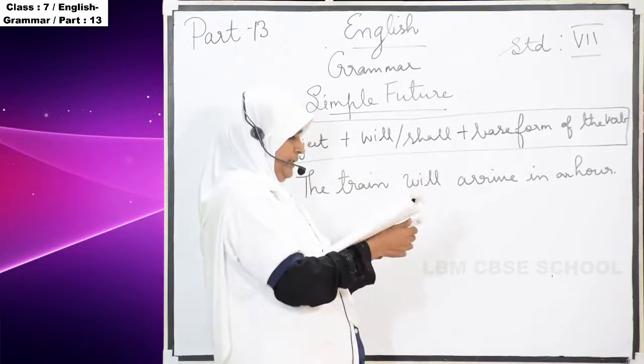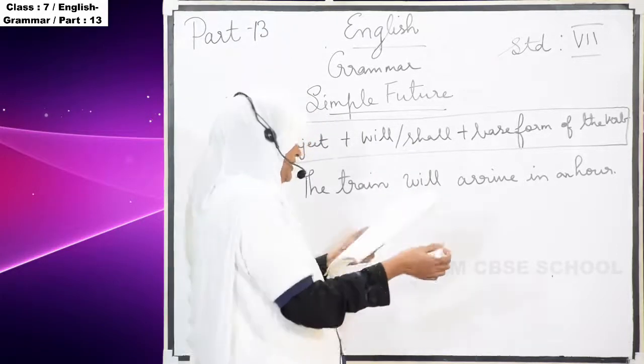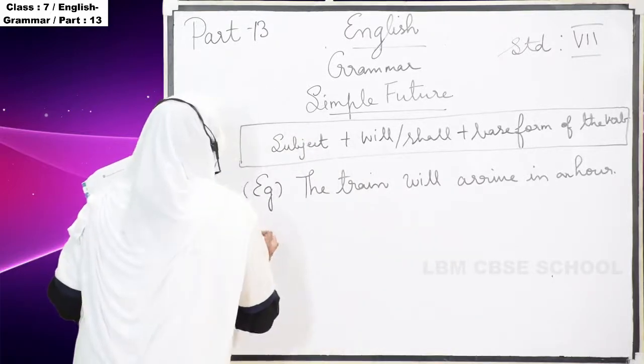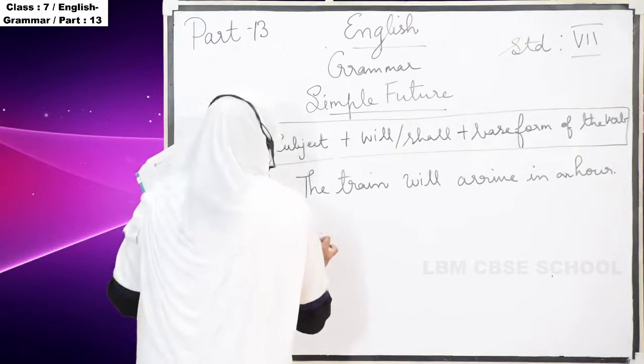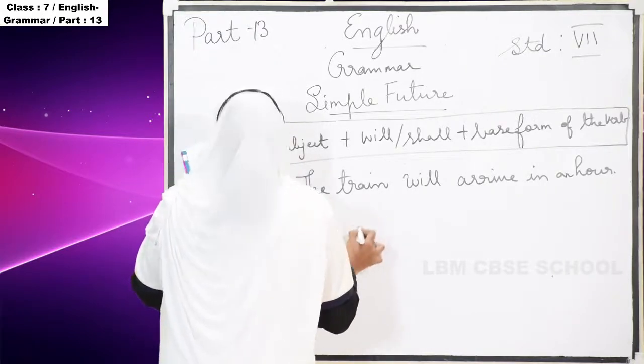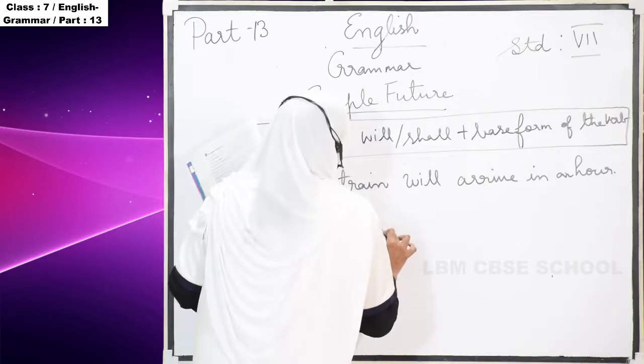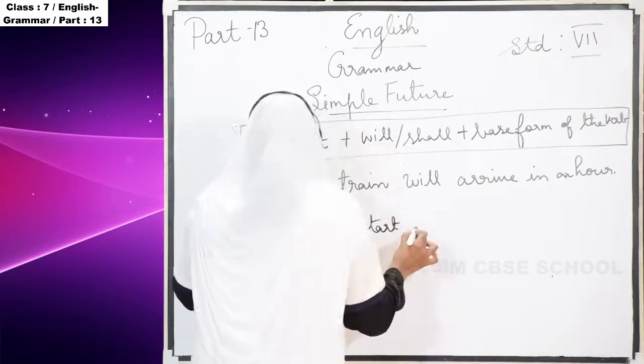The next example is: we will start immediately.